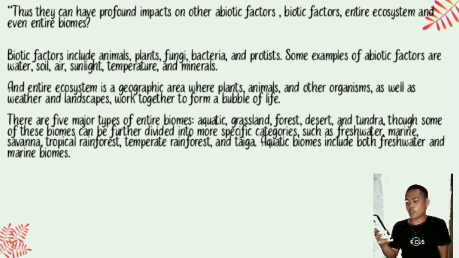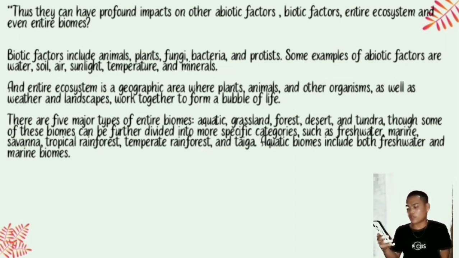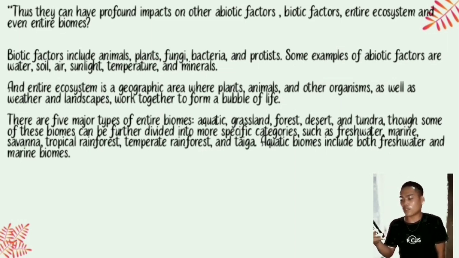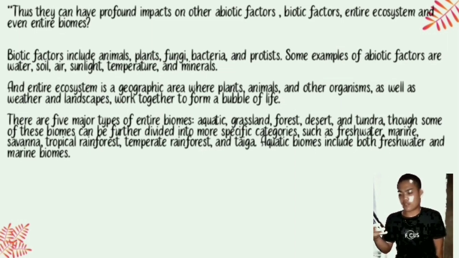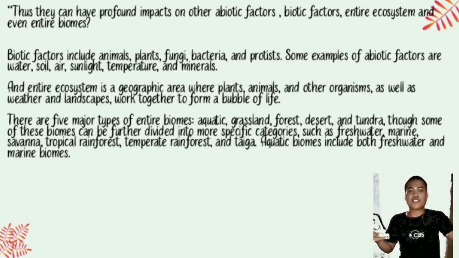Some of these biomes can be further divided into more specific categories, such as freshwater, marine, savanna, tropical rainforest, temperate rainforest, and taiga. Aquatic biomes include both freshwater and marine biomes. That's all and thank you.